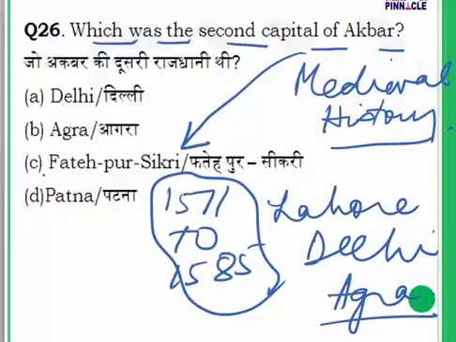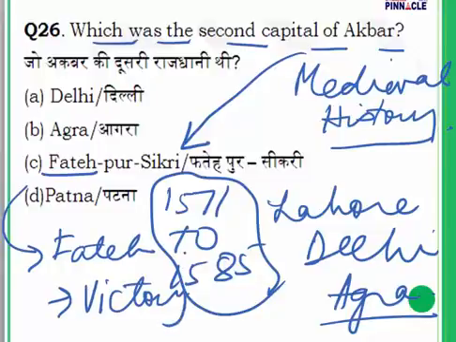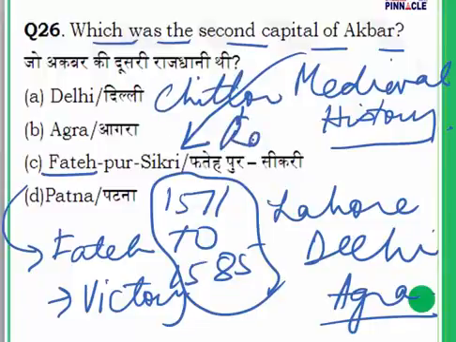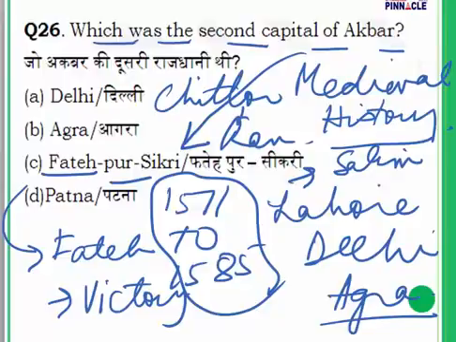And what does the word Fateh mean in Hindi? The word Fateh in Hindi means victory. So Fatehpur Sikri was made the capital after Akbar's military victories over Chittor and Ranthambore. When he had won over Chittor and Ranthambore, at that time Fatehpur Sikri was made the capital. And in honor of a Sufi saint, Salim Chishti, Fatehpur Sikri was named after his name.